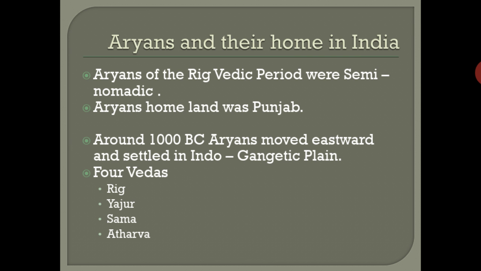Based on this, the Vedic age is divided into two. The first part is the early Vedic period, when they lived in the Punjab region. When they reached the Indo-Gangetic plain, that period is the later Vedic period.